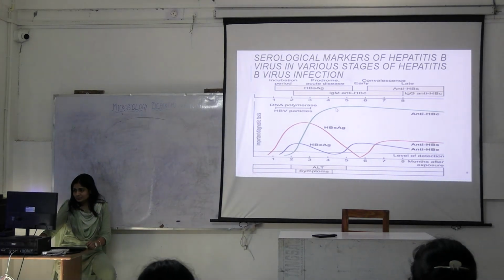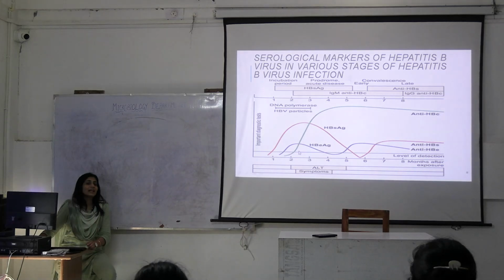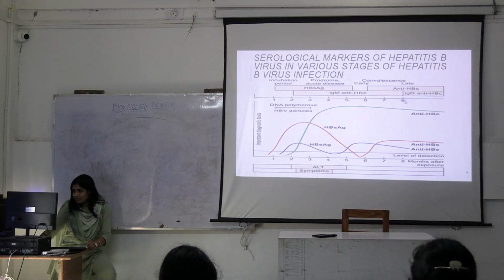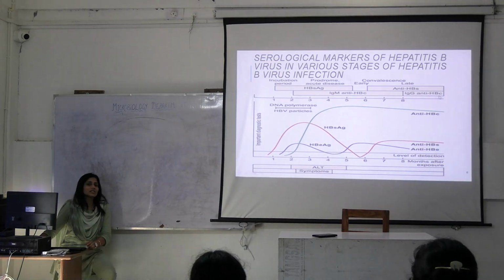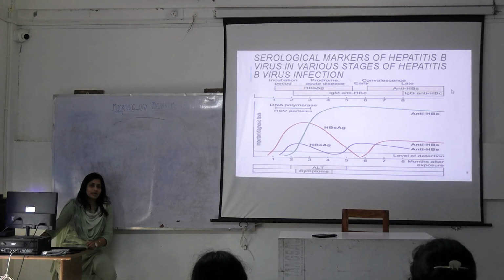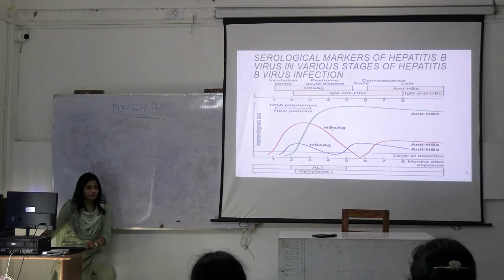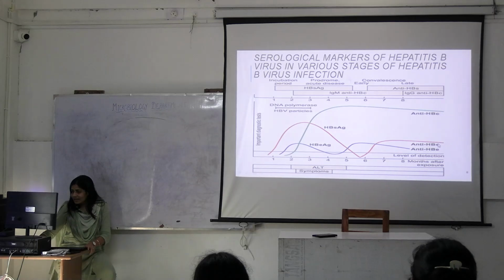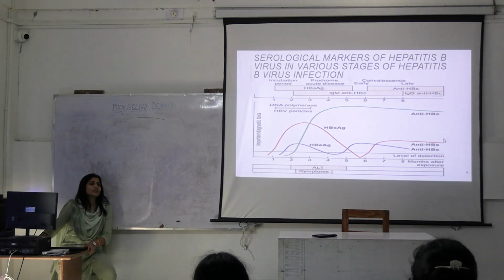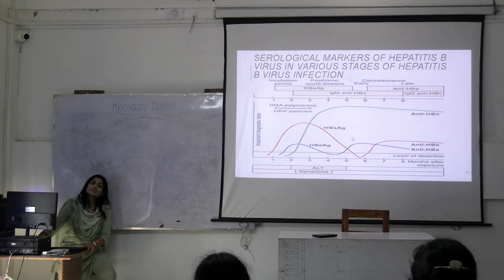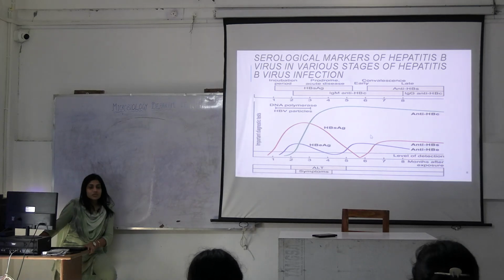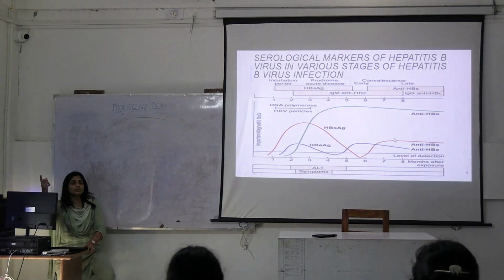So what is this? This is the graph for anti-HBc antibodies, and here you can see this is IgM and post this there is IgG. So where the IgM stops, IgG takes over. This you understood? Now, if you see anti-HBs antibodies, these are the last antibodies to appear. Which one was the first antigen to appear? HBs. Which was the last antibody to appear?